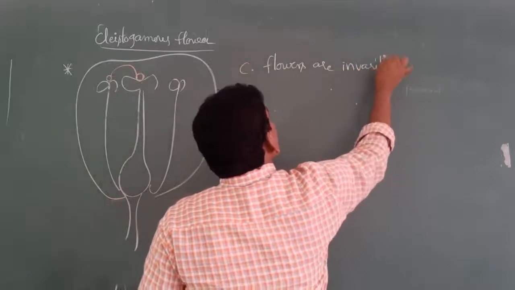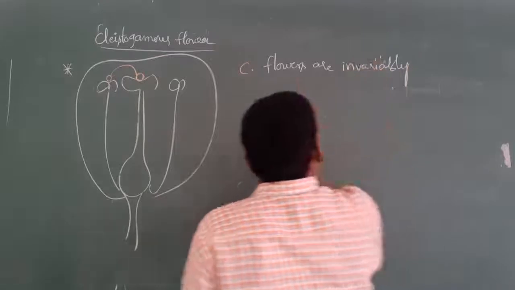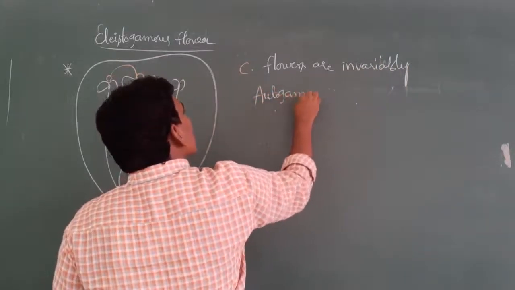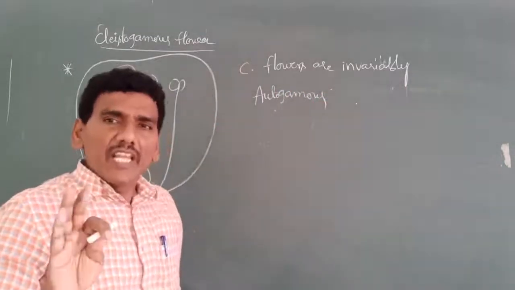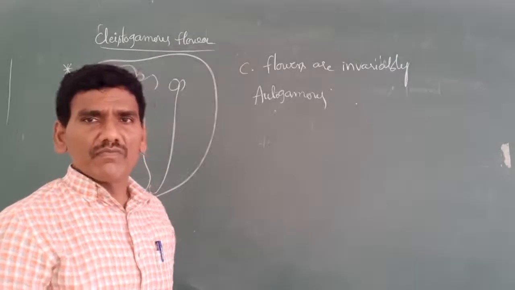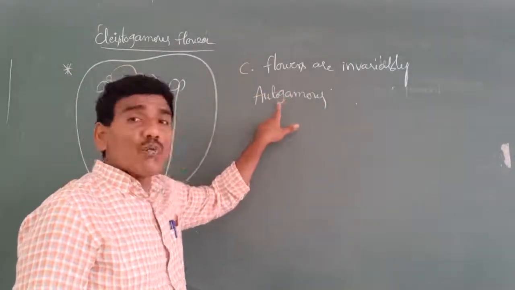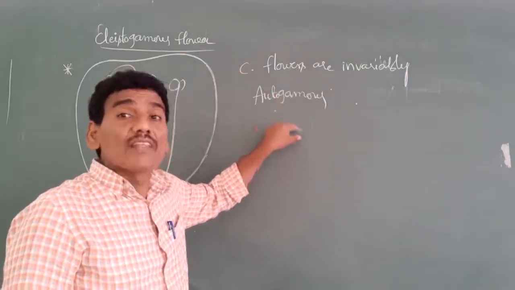Thus, cleistogamous flowers are invariably autogamous. What is meant by invariably? Invariably means must and should. In cleistogamous flowers, which type of pollination mainly occurs? Autogamy, or self-pollination.